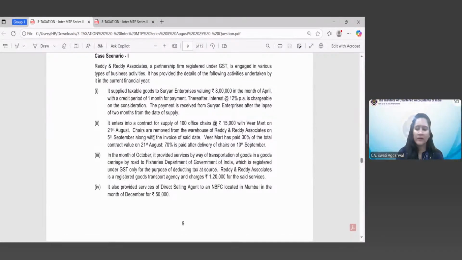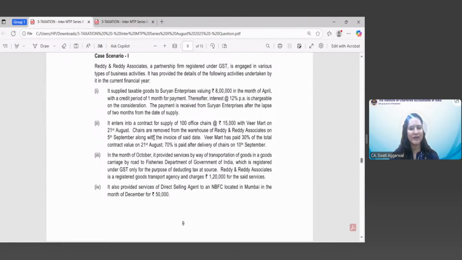Value of supply. So what is the value? It supplied goods to Suryan Enterprises valuing rupees 8 lakh. 8 lakh rupees के गुड सप्लाई किए गए हैं. हमने इसके ऊपर काफी एम्फेसाइज किया था that credit period is allowed for 1 month for payment. सो इसका मतलब है कि 1 month तक अगर आप कभी भी within 1 month अगर अमाउंट पे करते हैं, कंसिडरेशन देते हैं, तो कोई भी इंटरेस्ट पेनल्टी आपके ऊपर नहीं लगेगी.